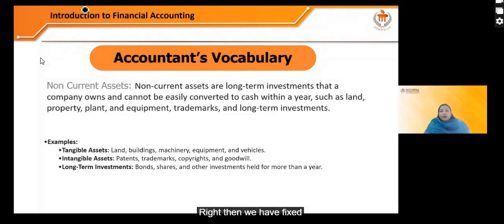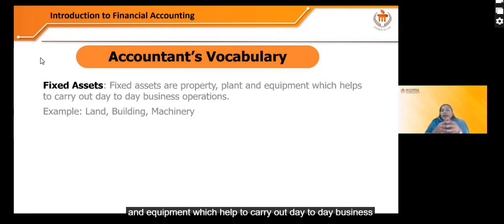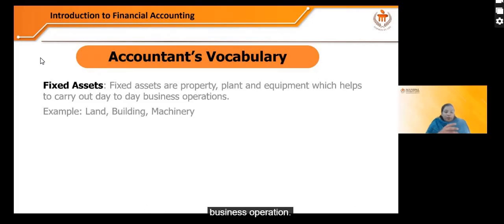Then we have fixed assets. What are fixed assets? They are the property, plant, and equipment which help to carry out day-to-day business operations. Obviously, you will be needing land, building, or machinery to carry out your business. So these are the fixed assets: property, plant, and equipment, which help to carry out day-to-day business operations.